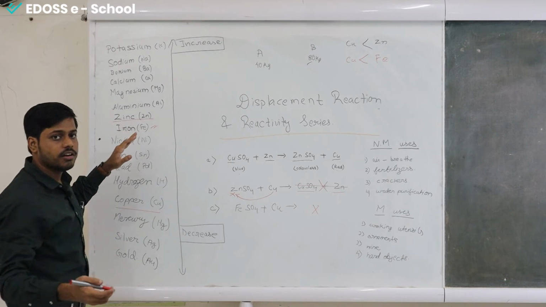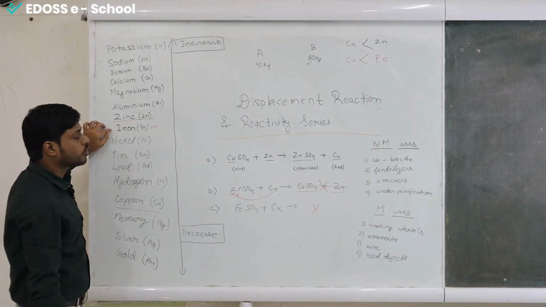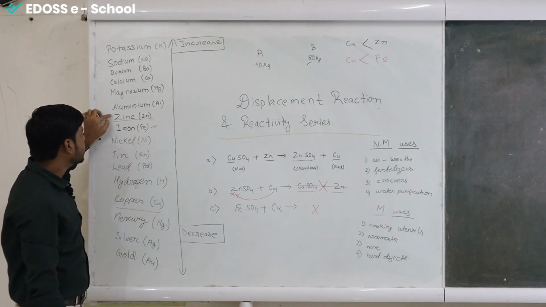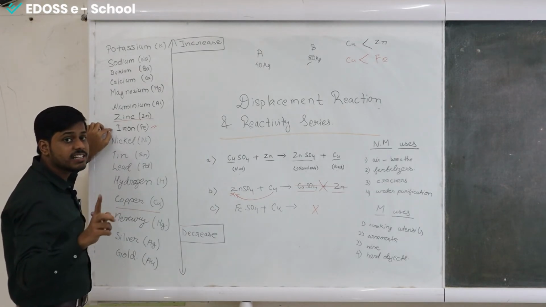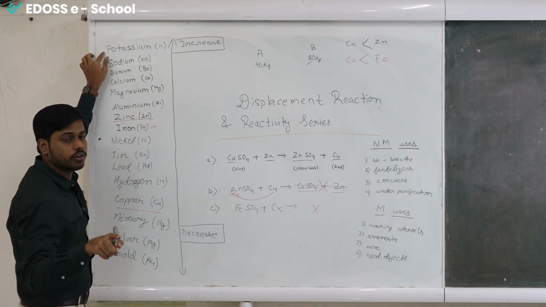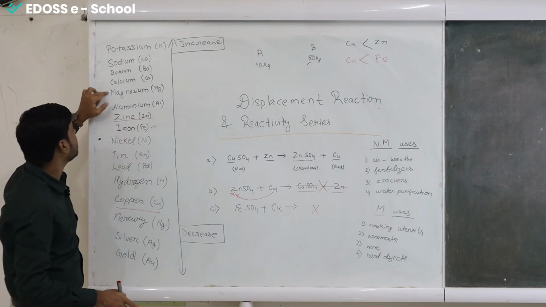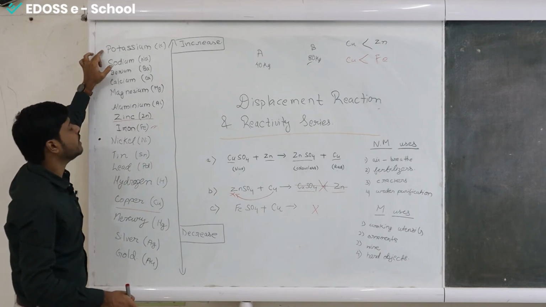For example, if we are talking about zinc and iron. First we are talking about iron. Iron is present below zinc, so it can't displace any element that is present above zinc, including zinc as well. Iron won't substitute zinc from the solution, aluminium, magnesium, calcium, barium, sodium and potassium.